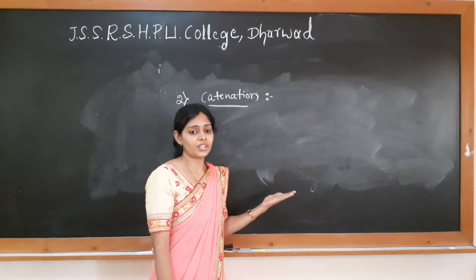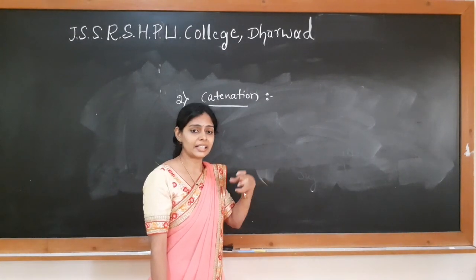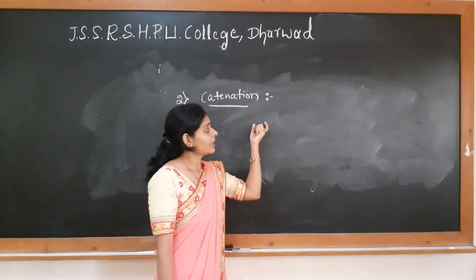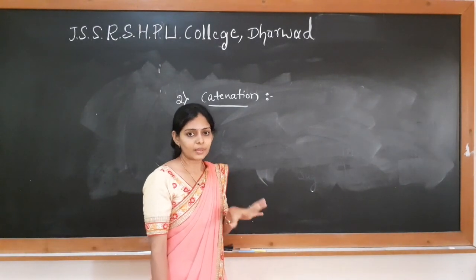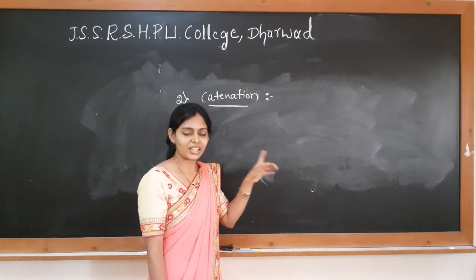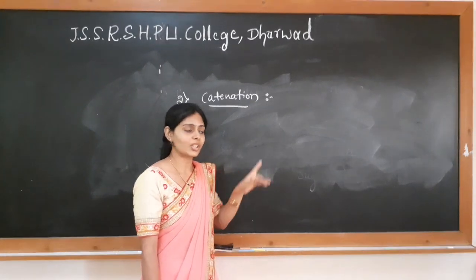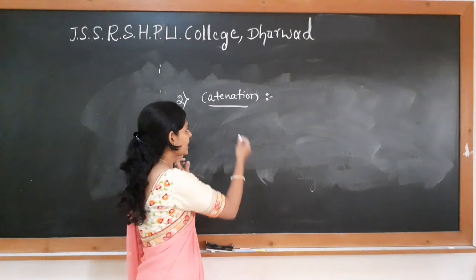Extent of catenation, the capacity for catenation, is highest in which element? In carbon. Among around 118 elements in the periodic table, the catenation property is maximum in the case of carbon. So that is catenation.